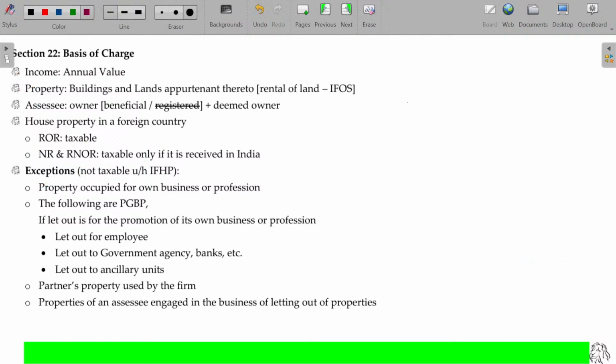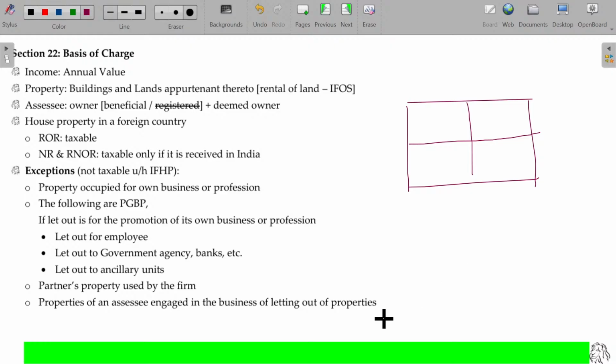Now, assume that these are the scenarios you have to come across.